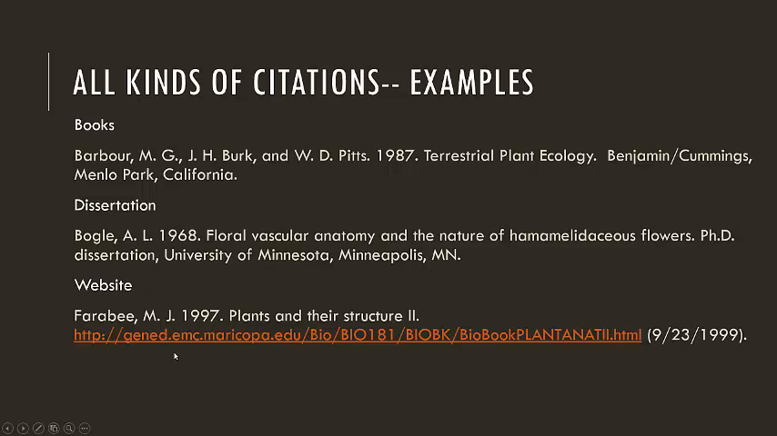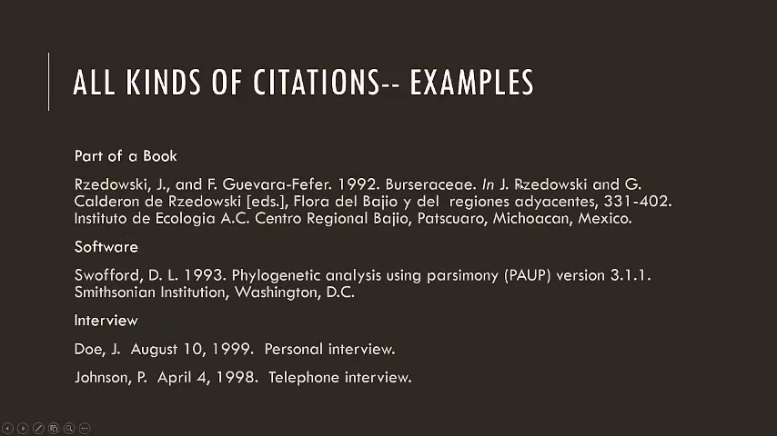Here's a website. So this is author, last name, first initials. If there is no author for your website, you would put the organization. So let's say the Environmental Protection Agency, that was their website, so you would put EPA, and then you would put the year of publication, or if it's not there, you would put the year of copyright, which means it's the last time that somebody looked at it. Plants and their structure, that's the title. Here is the link to the page, and also this is your date of access, so when you looked at the website page.